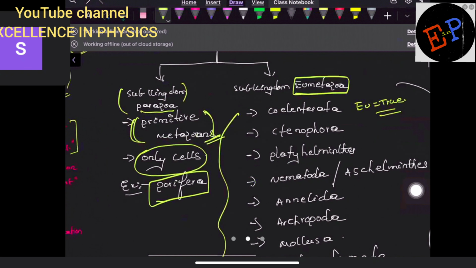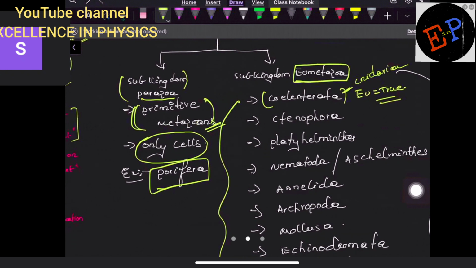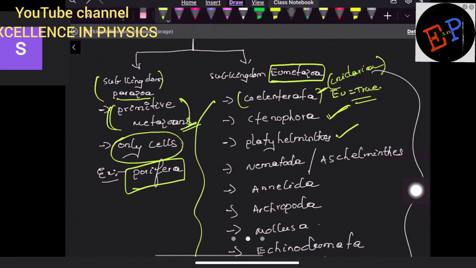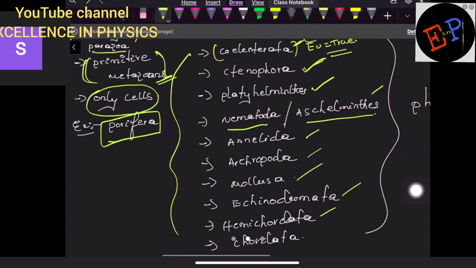Coelenterata, you can also call it Cnidaria. Are you able to understand? Coelenterata, or you can call it Cnidaria. And the second one is Ctenophora, or you can call it Stenophora. Platyhelminthes, Aschelminthes, and Nematoda, it is also called. So Annelida, Arthropoda, Mollusca, Echinodermata, Hemichordata, and Chordata. Are you able to understand?